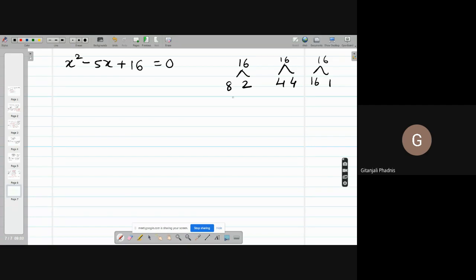So in neither case I am getting sum as minus 5. Does it mean that this equation has no solution? Does it mean, girls, that equation has no solution? Come on, answer my question.